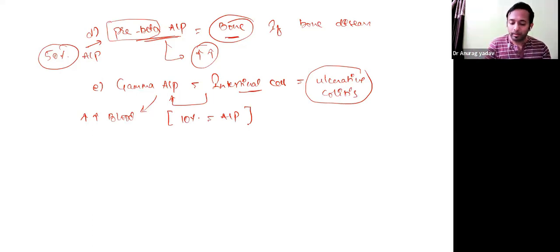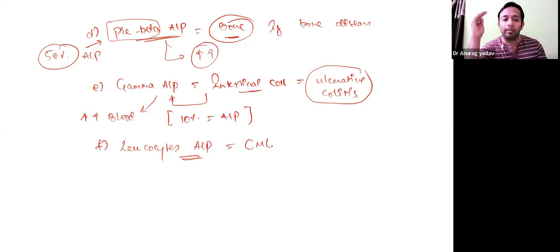Now, last type, there is ALP present in leukocytes. Leukocyte ALP or alkaline phosphatase. So whenever there is disease of leukocytes, say CML, chronic myeloid leukemia, the cancerous condition of the leukocytes, the concentration of ALP decreases.